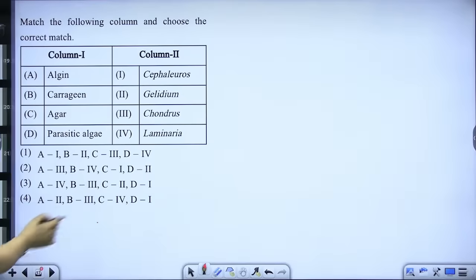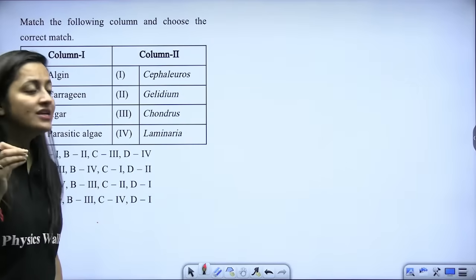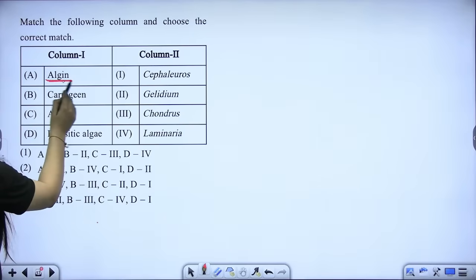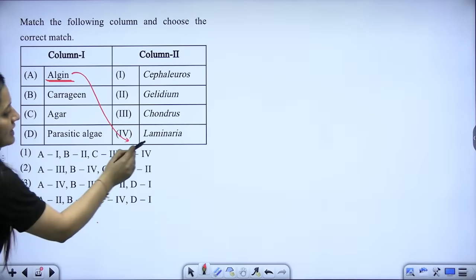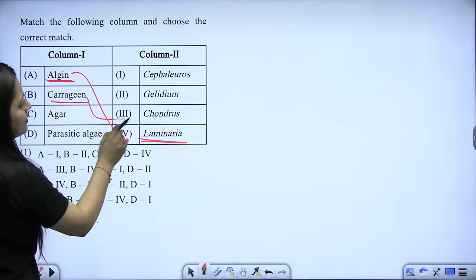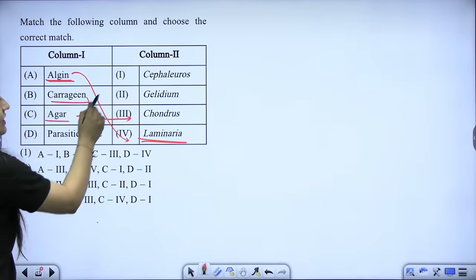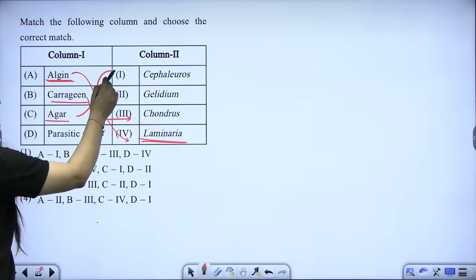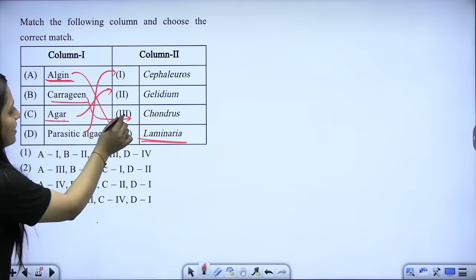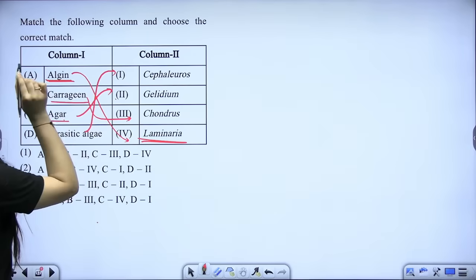Chaliye, one more question. So algin, carrageen, agar, or parasitic algae. See, algin is the product of brown algae. Out of all, Laminaria is the brown algae. Carrageen, in my lectures I have repeated it multiple times, Chondrus. Agar, Gelidium. So parasitic algae is going to be Cephaleuros, beta, right? So here you can see agar with the Gelidium, which is a repeated question.